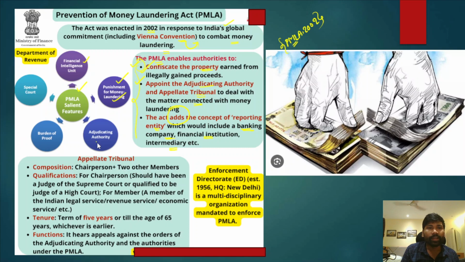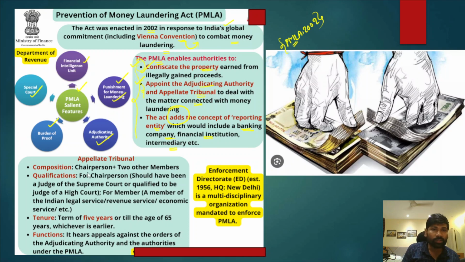And third, there is an adjudicating authority and an appellate tribunal that was created as part of the Prevention of Money Laundering Act. And the burden of proof of innocence actually lies on the accused individual. The person who is accused of money laundering has to prove that he is innocent. That is where the problem comes, and that is where this legislation has become stricter. Apart from that, it also provided for the establishment of special courts.